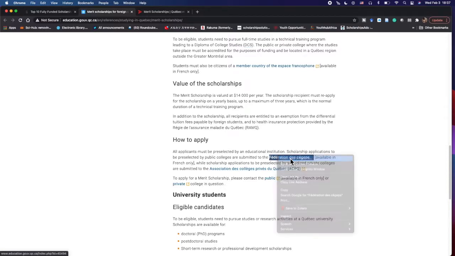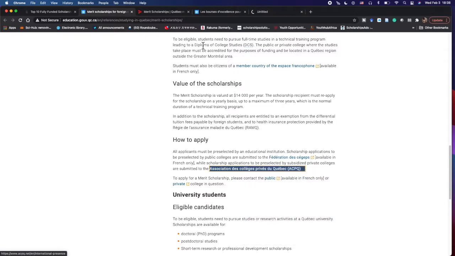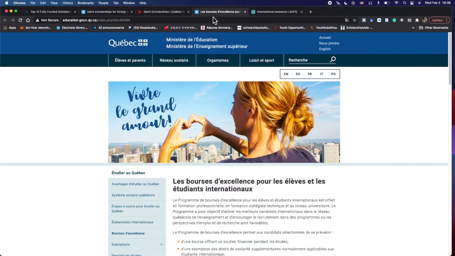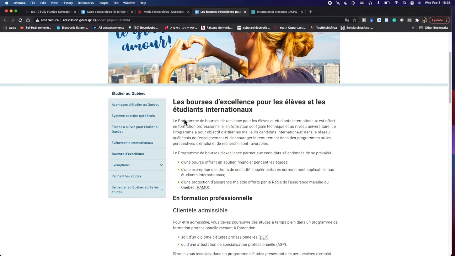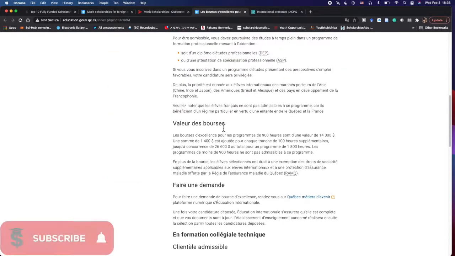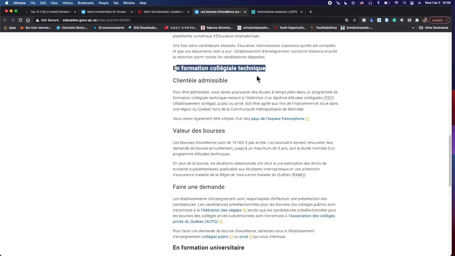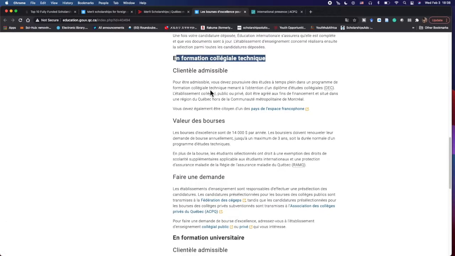So let's go to the public schools route, and then let's just click the private schools route just to see what happens there. So what comes up is the same announcement of the scholarship, but in French. So okay, I'm just going to scroll down to, okay, this is it, formation collégiale technique. So this is the same program.